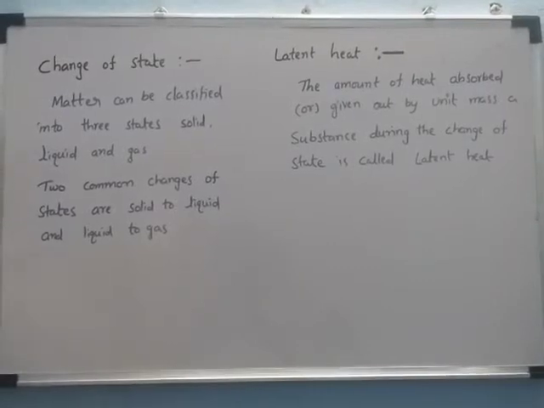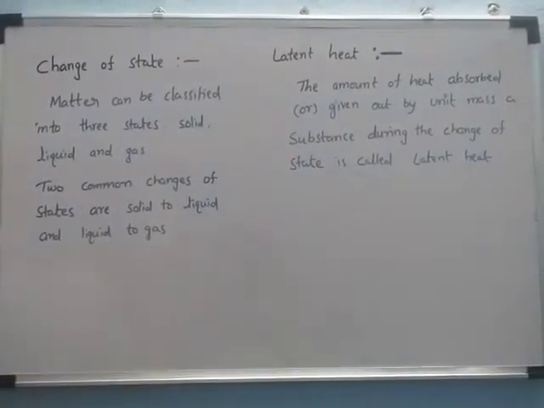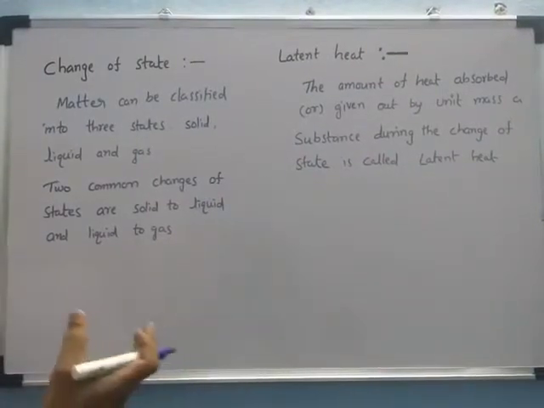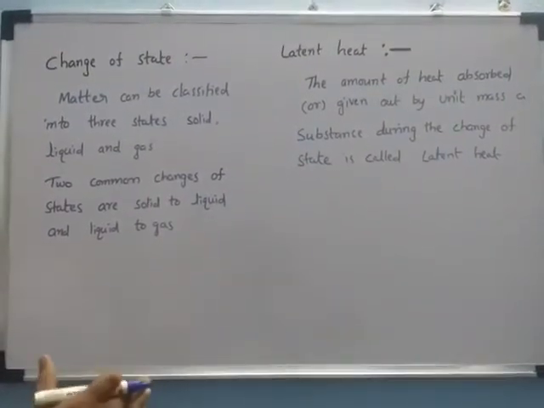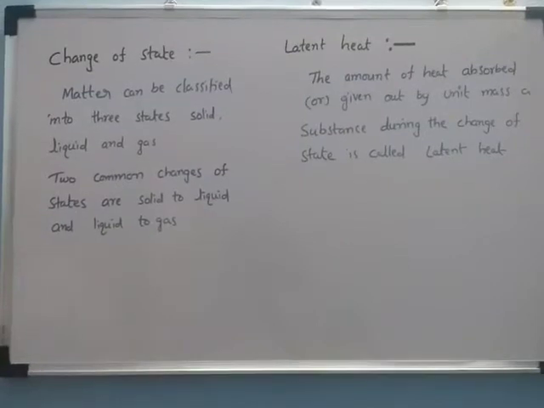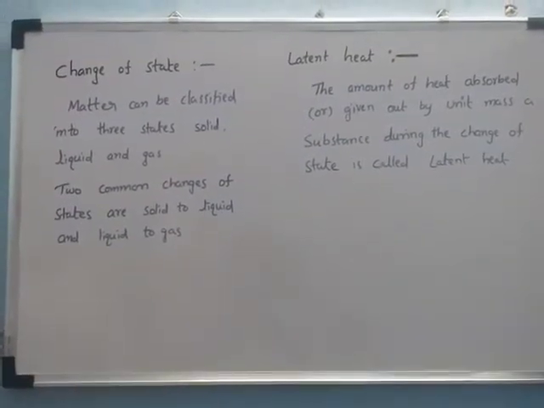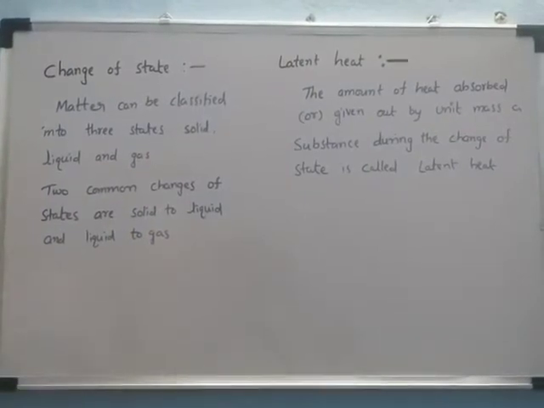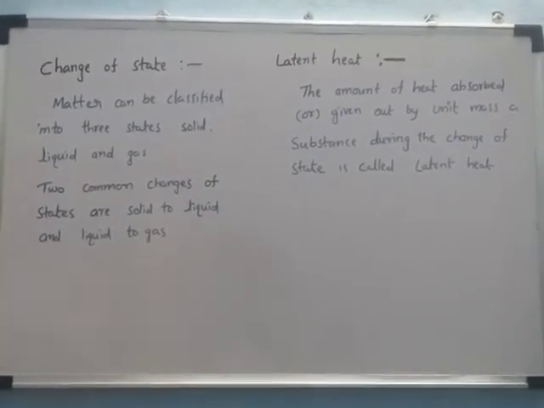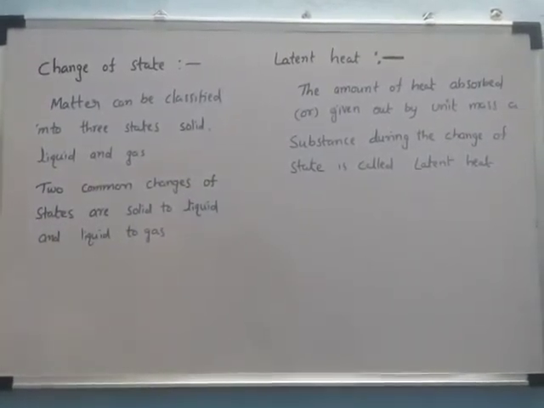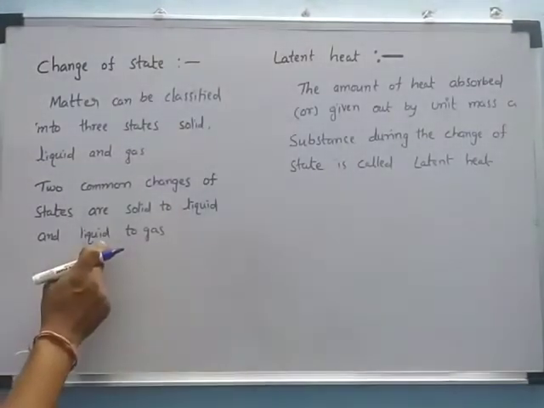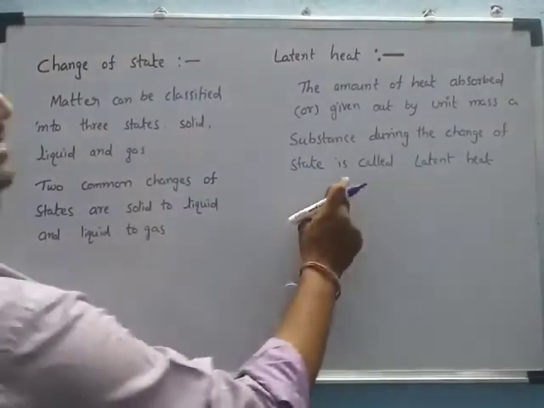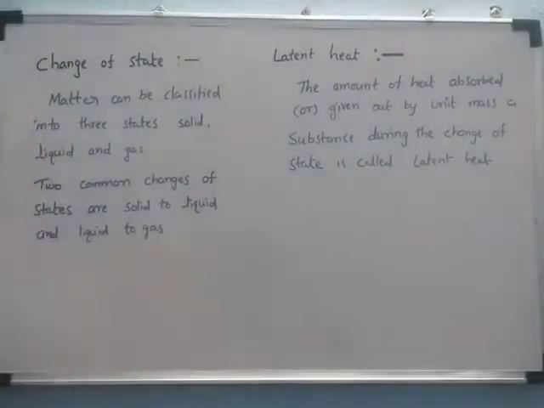First, take ice. Ice is nothing but the solid state. Now heat is supplied to the system and it is converted to water. That means its state changes to the liquid state, solid to liquid. Now if we continue to apply heat, there is vaporization. Vaporization means the gas state. The liquid is converted to the gaseous state. During that change of state, heat is absorbed, which is called the latent heat.